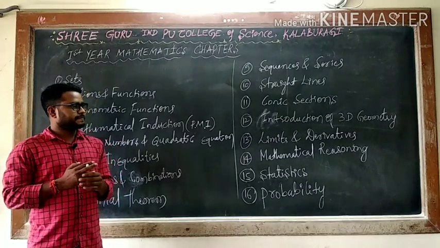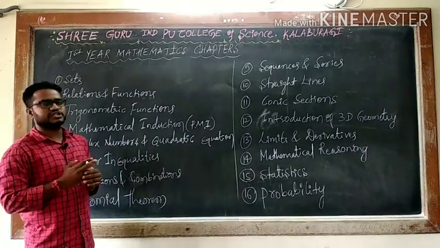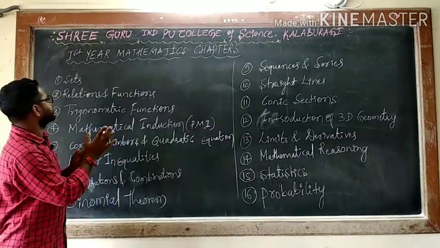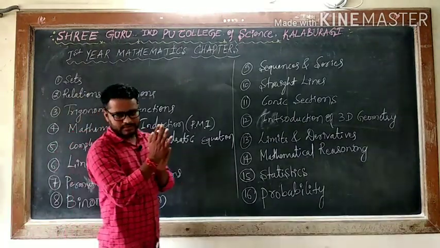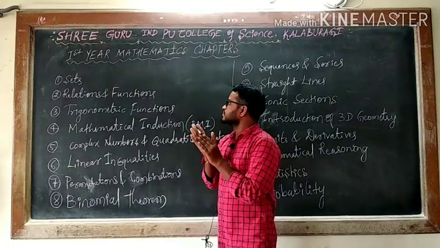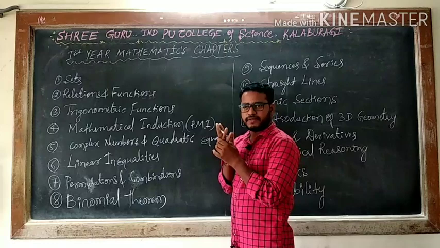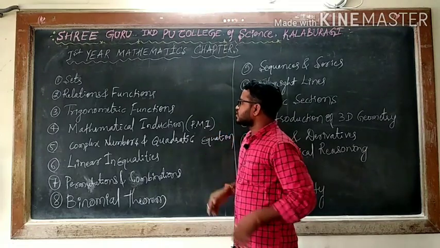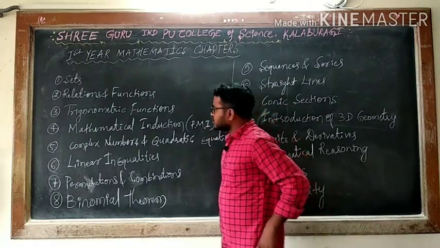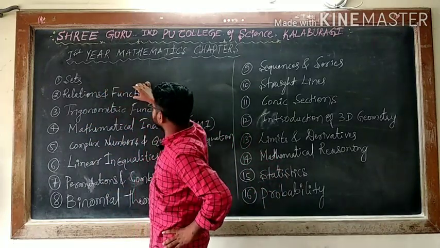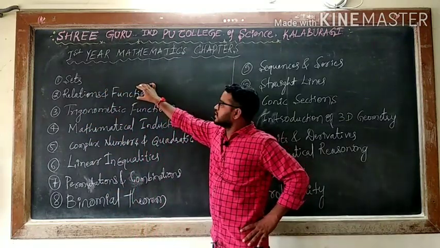So here in this first year we have 16 chapters. There are 16. Already I wrote the chapter names. First one is sets, second one is relations and functions, third one is trigonometric functions. So sets is a new concept. Relations and functions is also a new concept.